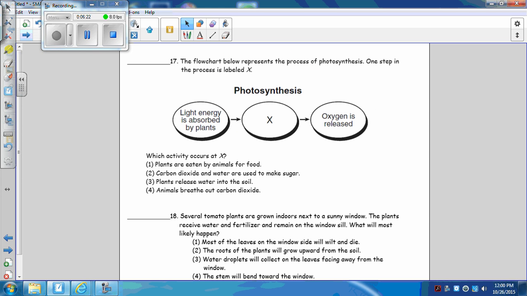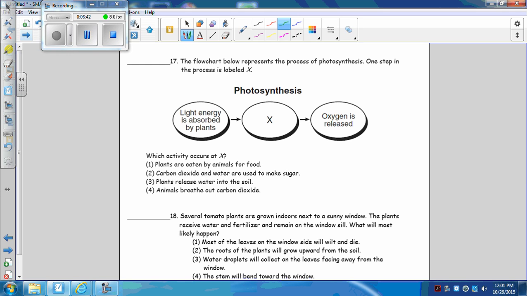All right, the flow chart represents the process of photosynthesis. One step in this process is labeled X. So light energy is absorbed by the plants. Then this happens. In order for this to happen, oxygen is released. So what's going to happen at X? Well, light is absorbed by the plants, and the plants are eaten by animals for food, and oxygen is released.